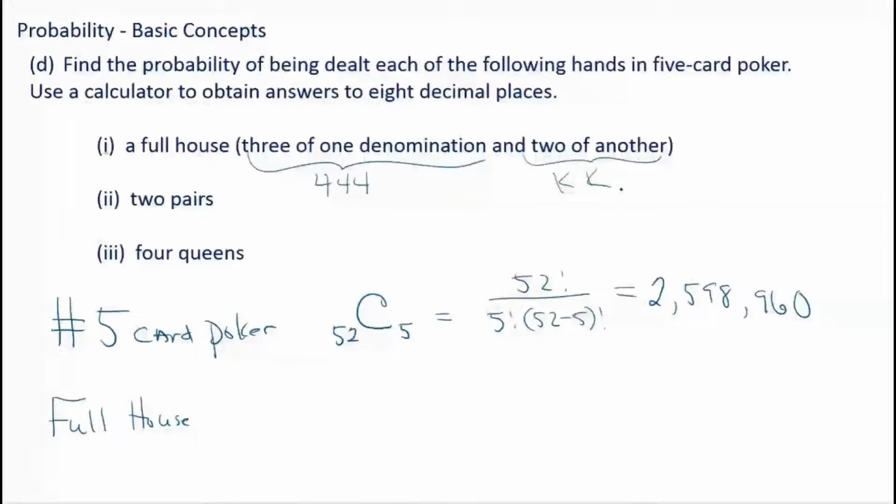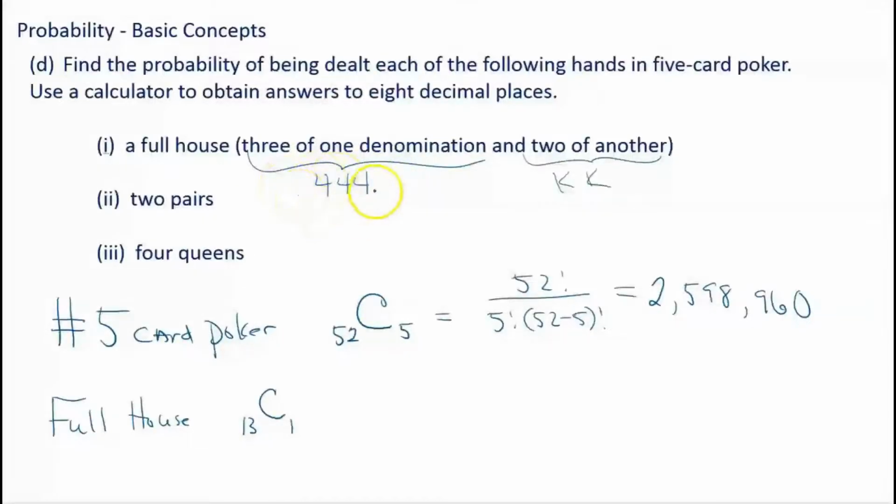So I know that needs to be clear. If we were going to count the number of possibilities for full houses, like to get our 4s, first of all, we've got to pick how many different ways could we pick this value right here. Remember, there are 13 different cards in a suit. So we need to do a combination of 13 choose 1, because we've got to pick, do we want 4s or 5s or 6s or 7s?